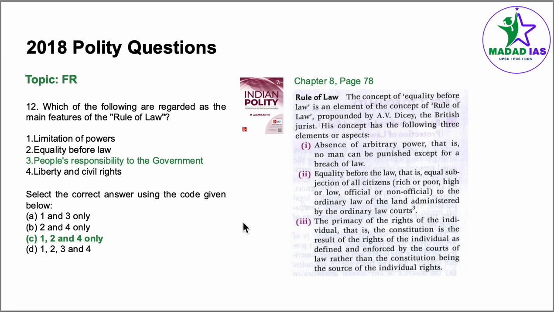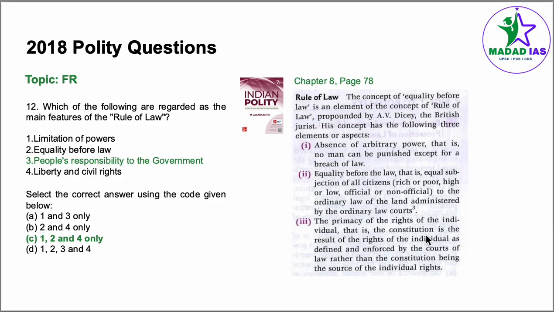Coming to question number 12, the topic is fundamental rights. Which of the following are regarded as main features of the rule of law? Chapter 8, fundamental rights, page number 78. Under rule of law, the concept of equality is an element, a concept propounded by A.V. Dicey. Point number 1, absence of arbitrary power. That is, no man can be punished except for the breach of law. Limitation of powers. Equality before law. Liberty and civil rights.